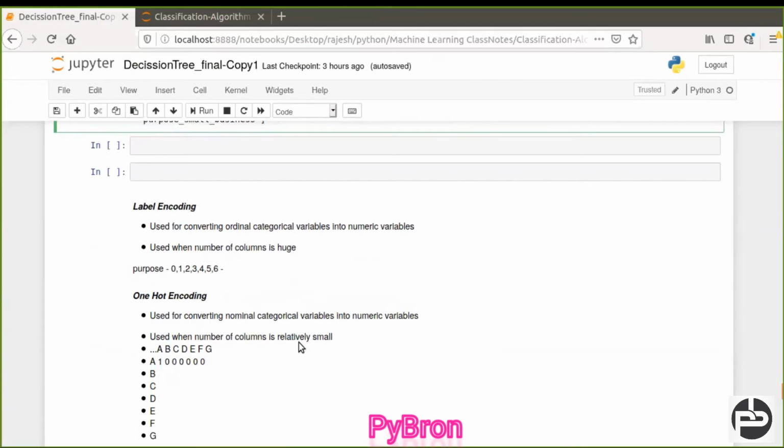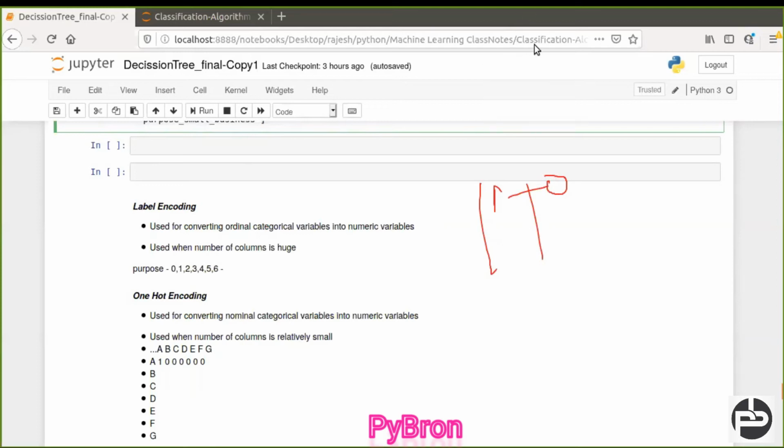Let's suppose in the purpose column we have categories A, B, C, D, and each value we are going to map to some number, 0, 1, 2, 3 and so on. This is known as label encoding.